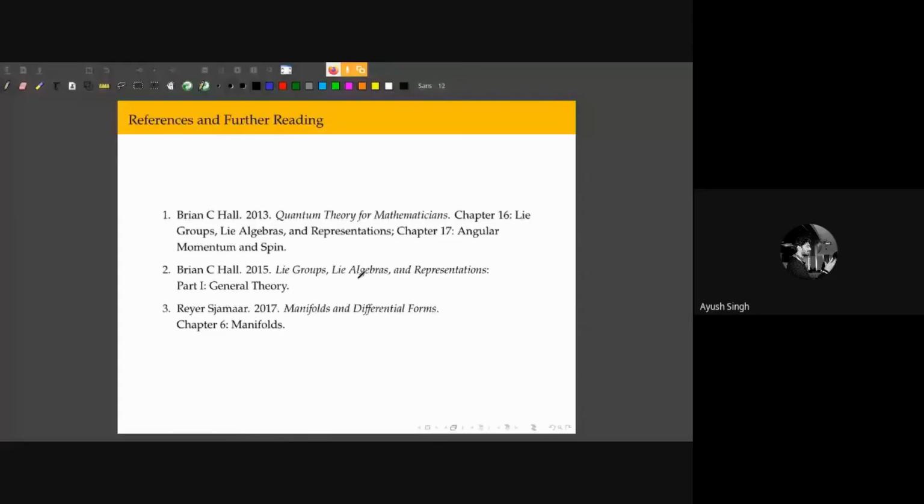I'm going to end with these references. For the basic theory of Lie groups and Lie algebras, and their applications in quantum mechanics, I would recommend these two books by Brian C. Hall. And for the theory of manifolds and differential forms, if you're interested in that, I'll recommend these lecture notes.